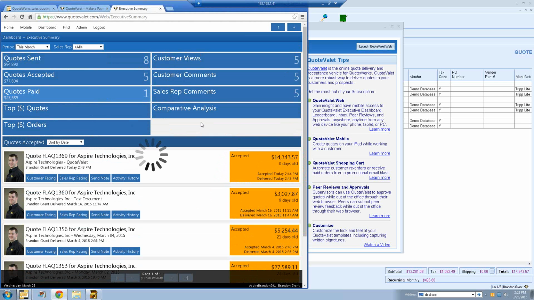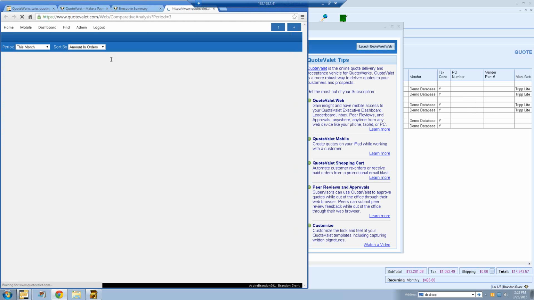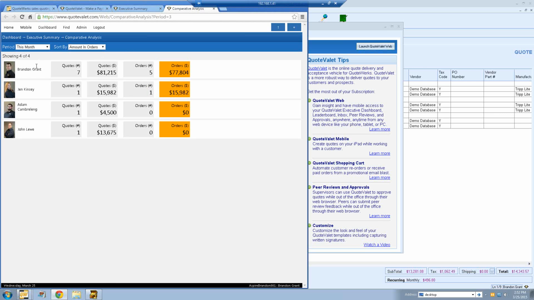Same thing with customer views, customer comments, and sales rep comments. I can view that as well. There's also the comparative analysis. So the comparative analysis is going to show you the information on each rep in QuoteWerks. So if we click on the comparative analysis, that'll actually show you each rep and what they've done in QuoteValet during that selected date range.